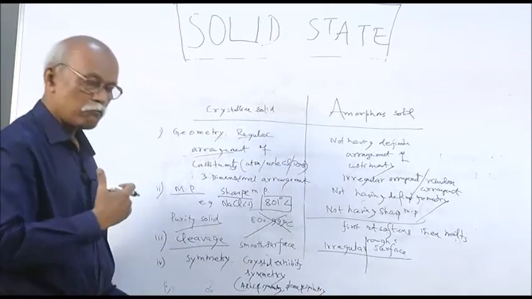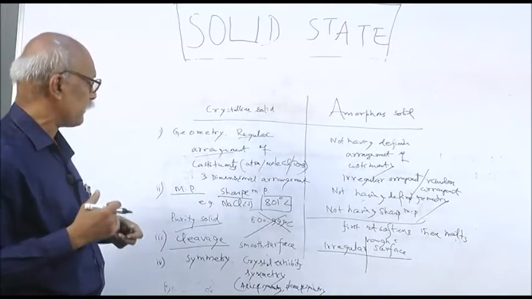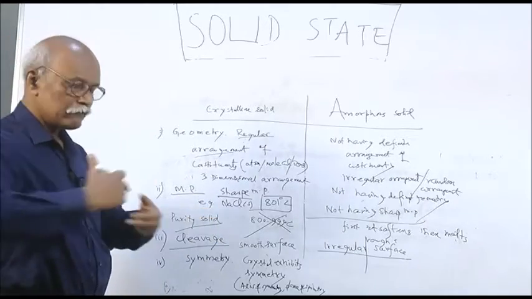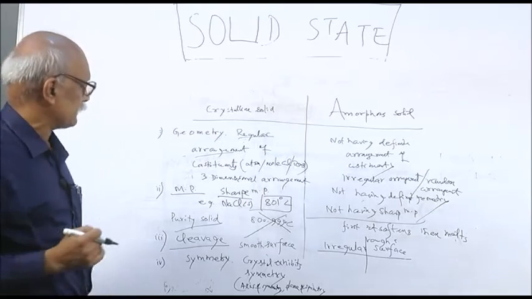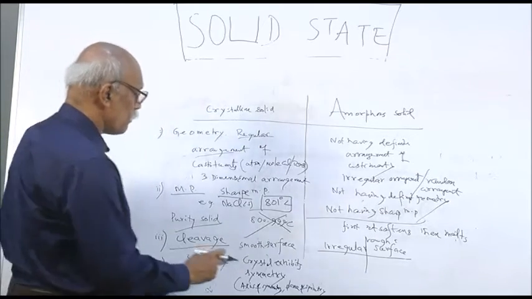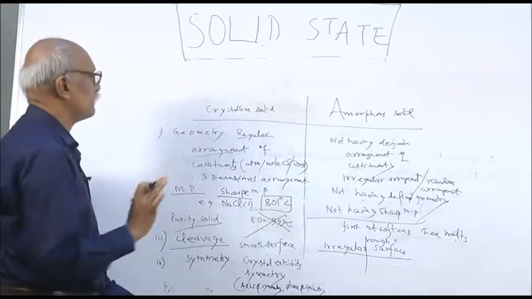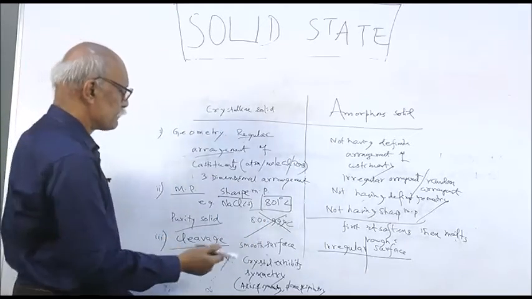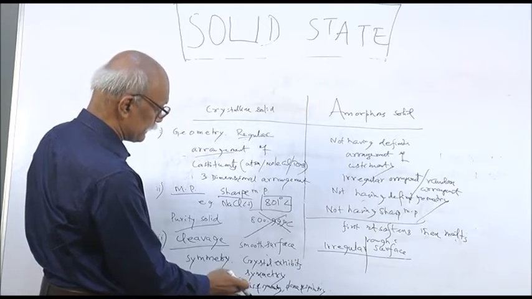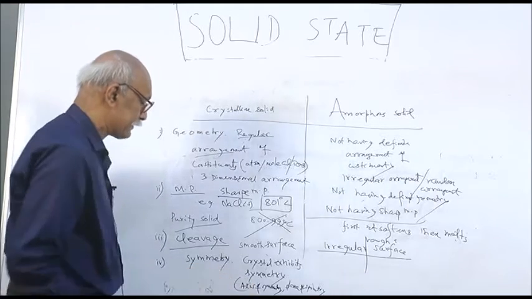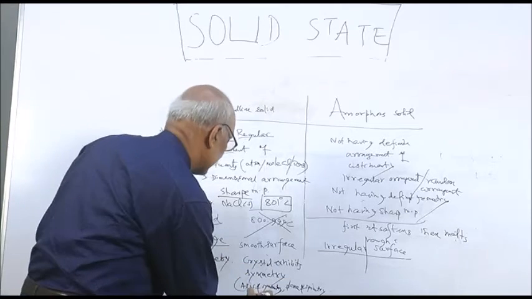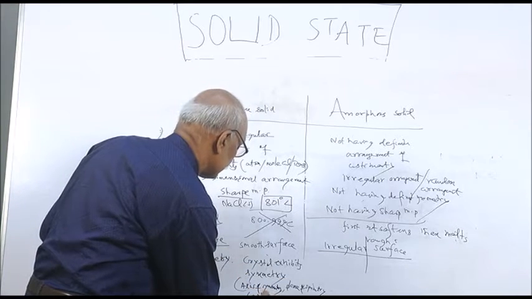We ourselves are a symmetrical body, because if you cut from the middle, this part will be almost identical to this part. So any body or substance will have certain symmetry, and crystals also show symmetry. The types of symmetry we will do later are the axis of symmetry, plane of symmetry, and center of symmetry.